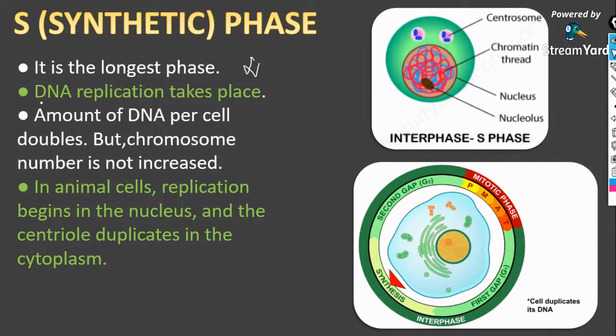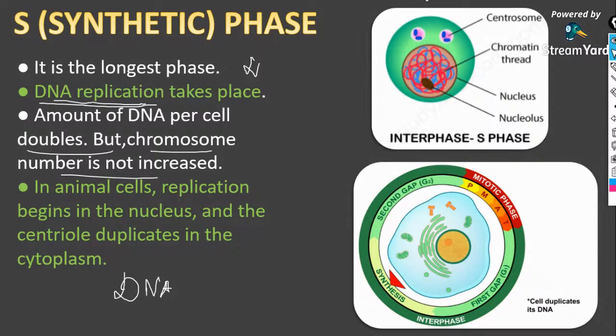In the S phase, the hallmark event is that DNA replication takes place. Clear with that? The amount of DNA per cell doubles, but the chromosome number is not increased.